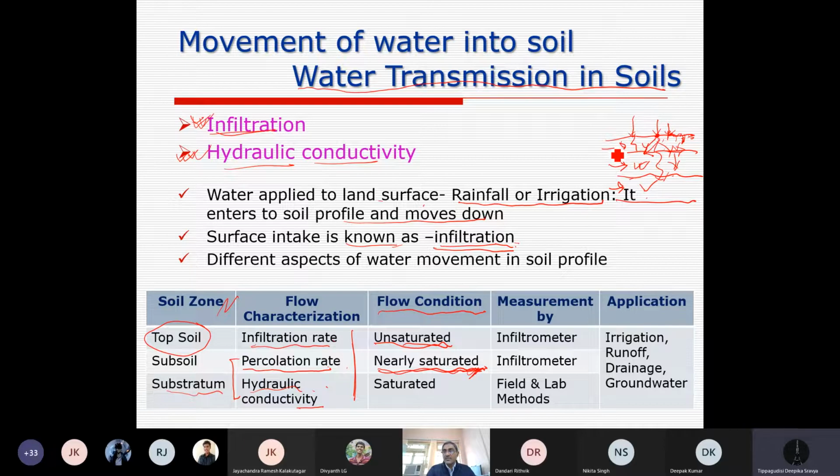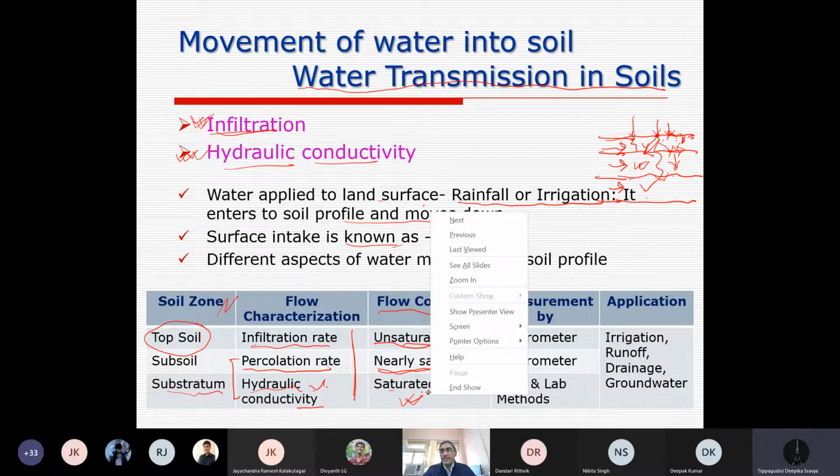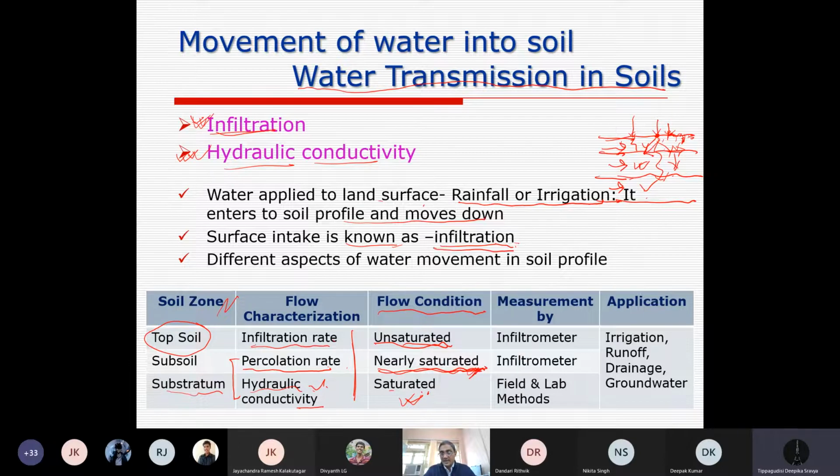But substratum means different soil layers, considering soil up to a certain depth. Hydraulic conductivity is always a condition where we assume saturation. Your question I will answer later, on how different degrees of saturation or suction pressure in the soil affect it.